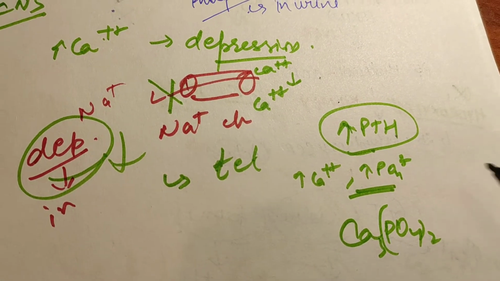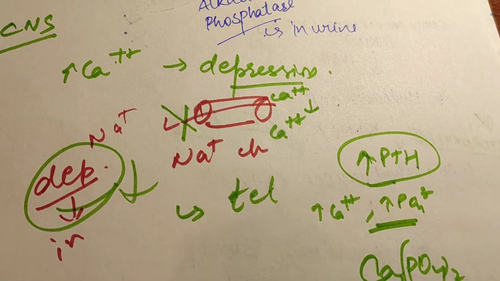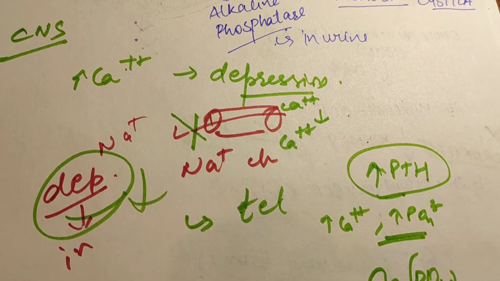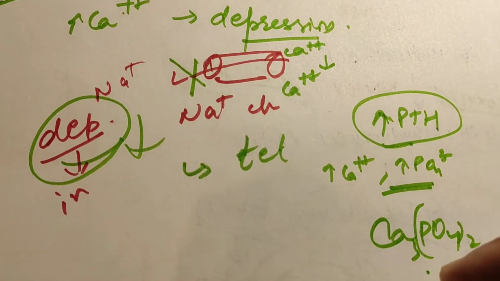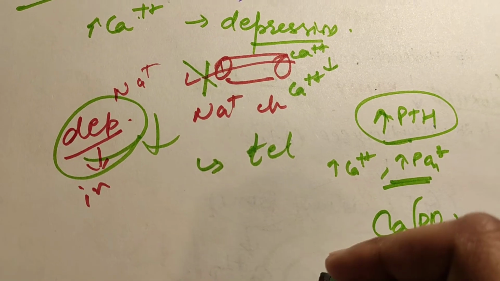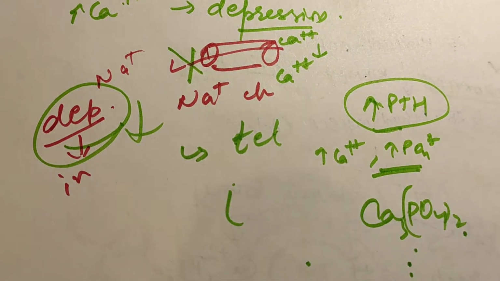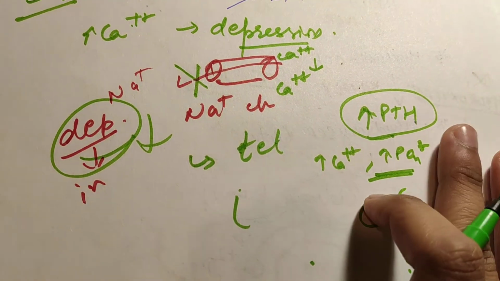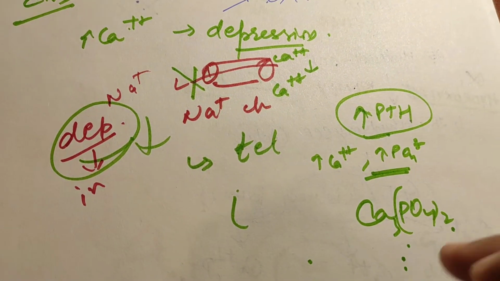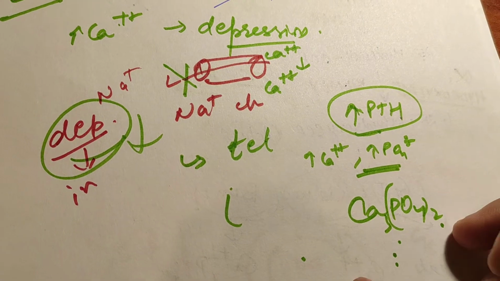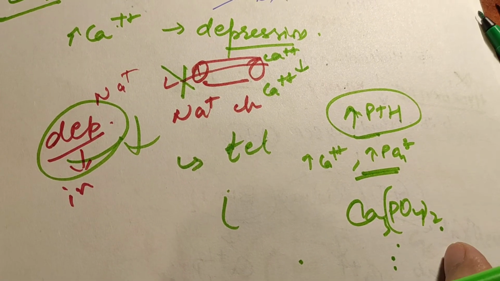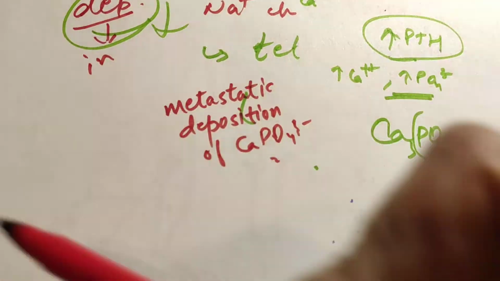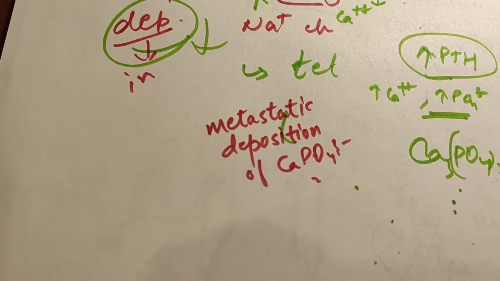Okay, this calcium phosphate will be formed. Now these crystals are formed, and these crystals are deposited in the lungs, in the stomach mucosa, in the thyroid gland, meaning various parts of the body. Now this is known as metastatic deposition of calcium phosphate. This will happen, metastatic deposition of calcium phosphate.